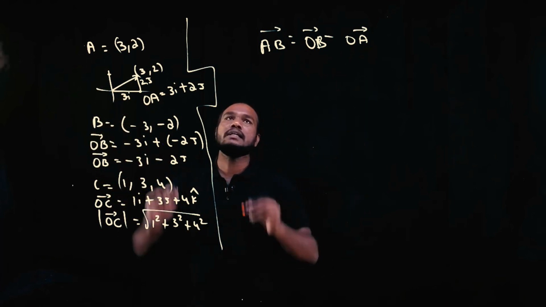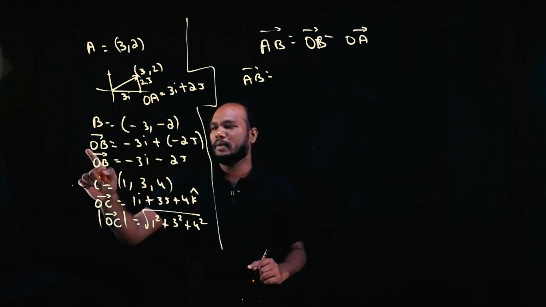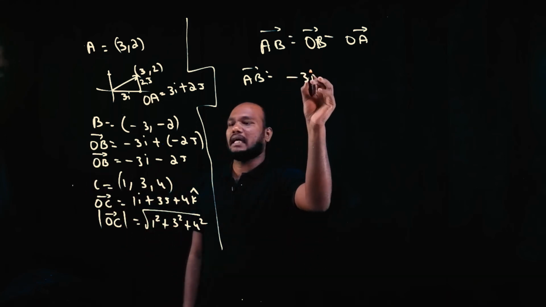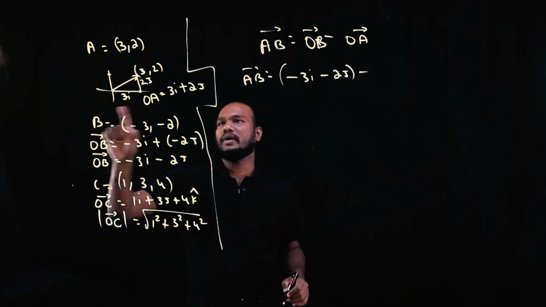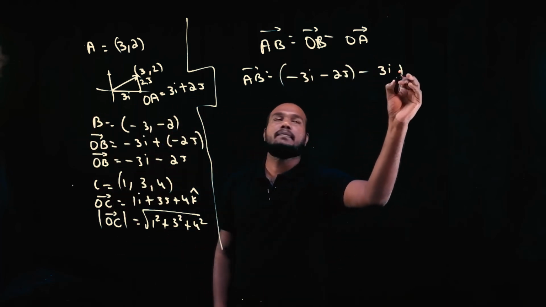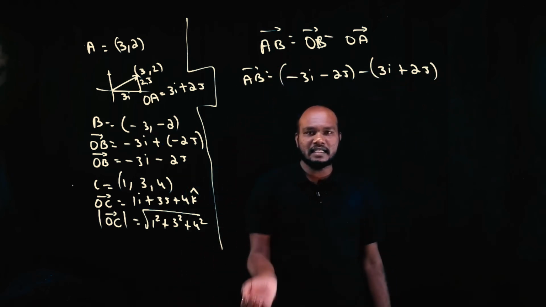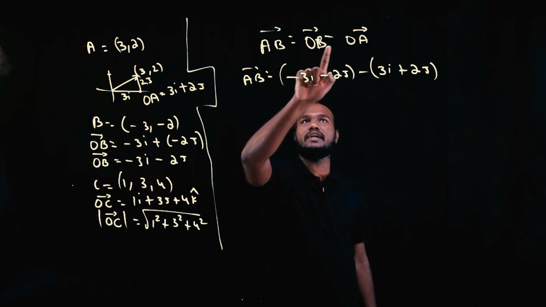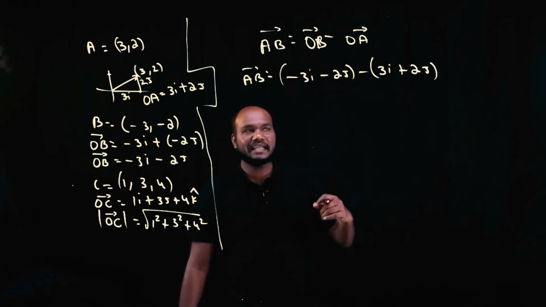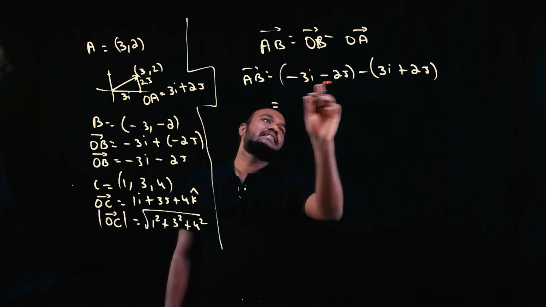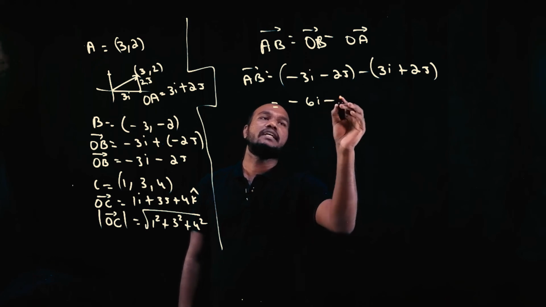Can you find the AB vector? AB vector is OB. What is OB? OB vector is this: minus 3i minus 2j. What is the OA vector? OA vector is this: 3i plus 2j. Understood? To find the AB vector, it is OB, last letter, minus the first letter. So OB minus OA. So this will be minus 3 minus 6i, minus 2j minus 4j.